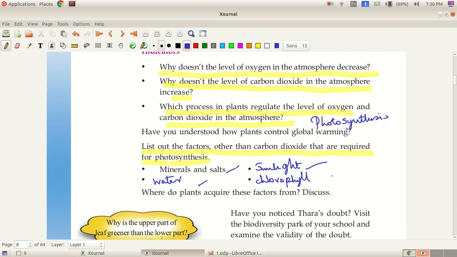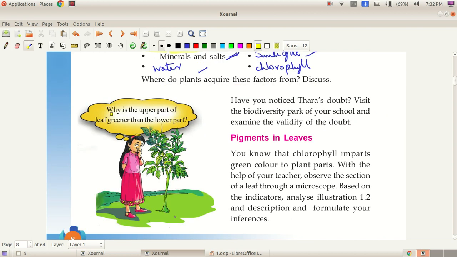Where do plants acquire these factors? Sunlight from the sun, minerals and salt and water from the soil. Why is the upper part of the leaf greener than the lower part? What is the reason behind the color difference?